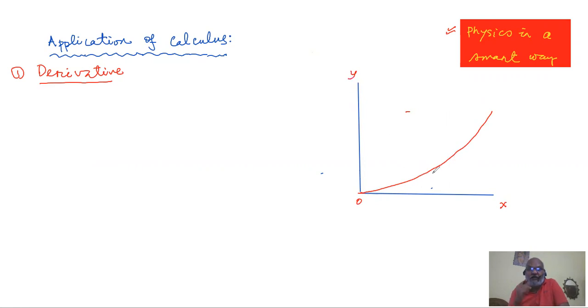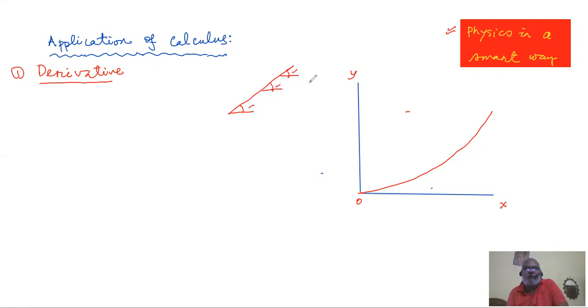As you can clearly see, so far as the slope is concerned, a straight line and a curve, the discussion of slope will be different when you compare the slope of a curve with the slope of a straight line. A straight line has a slope everywhere, and that is same. Wherever you go for a straight line, that makes the same angle with positive x-axis, and tan of that angle is slope.